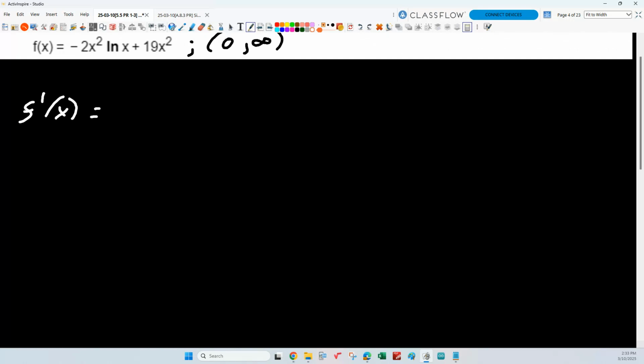Okay, how am I going to differentiate that first term? I'm going to have to use product rule, and let's divide it up like this. Let's put all this stuff together as one factor. So what's that going to give me? First times derivative of the second.